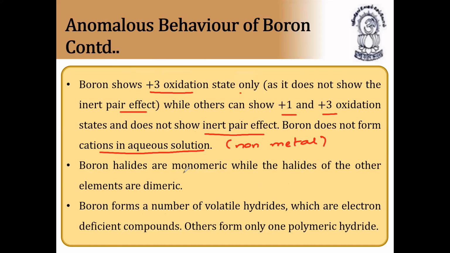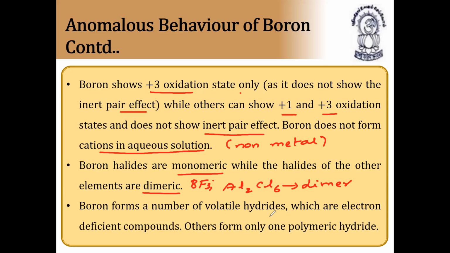Boron halides are monomeric. What do you mean by monomeric? They exist as a single molecule, while the halides of other elements are dimeric, like Al2Cl6, whereas boron exists as BF3. So it is monomer and it is dimer. Aluminium, thallium, indium, all other halides will exist as dimers, whereas boron exists as monomer only.